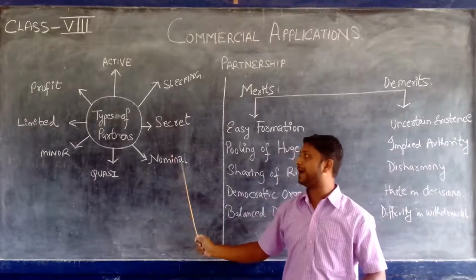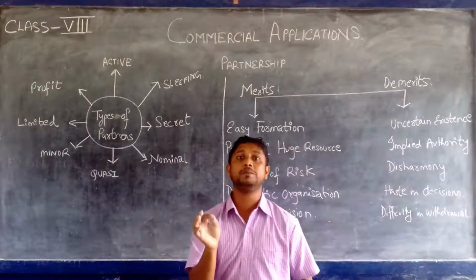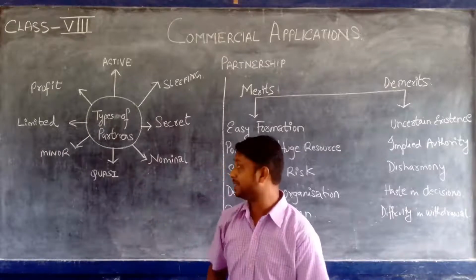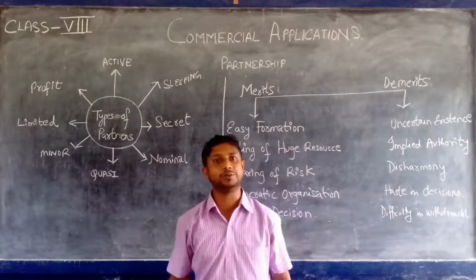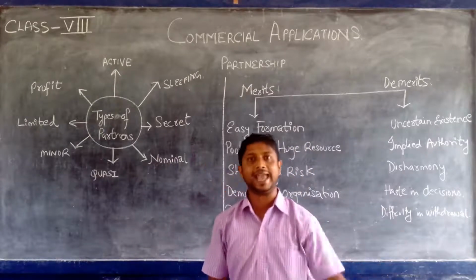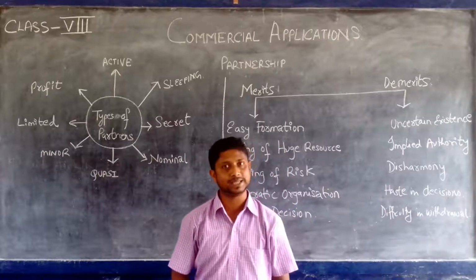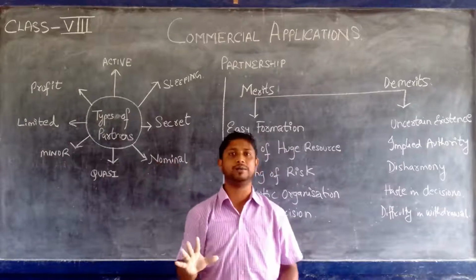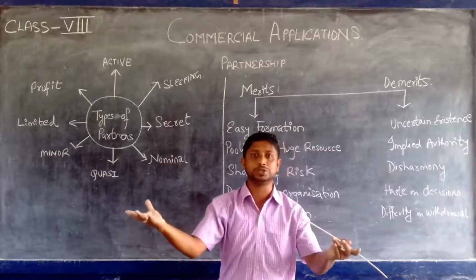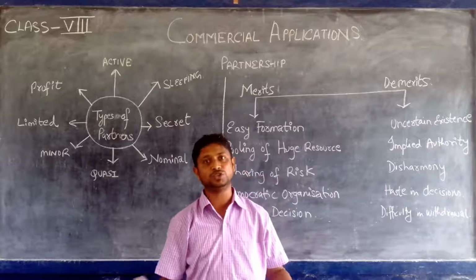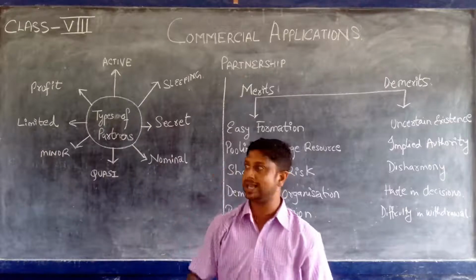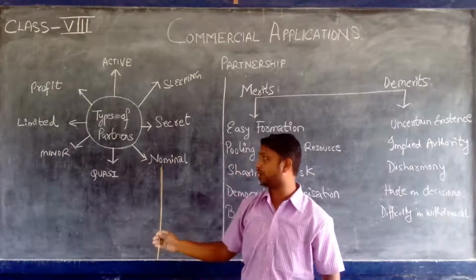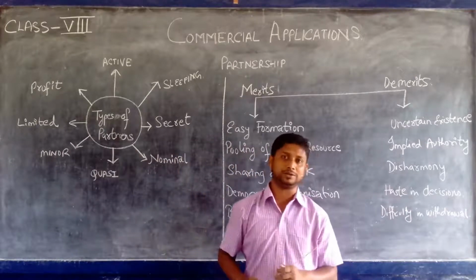Okay. Now the nominal partner is very interesting. A nominal partner is a partner only for his name. He has given his name. That means a nominal partner neither has contributed any capital nor takes any active part in the business. He does not do any other work, but he has only given his name to the partnership firm. Maybe he is a very reputed person. His name might be influential towards the progress of the business. So he has just allotted his name that I am a partner of this firm. But in reality, he is not a partner. Only his name is a partner.